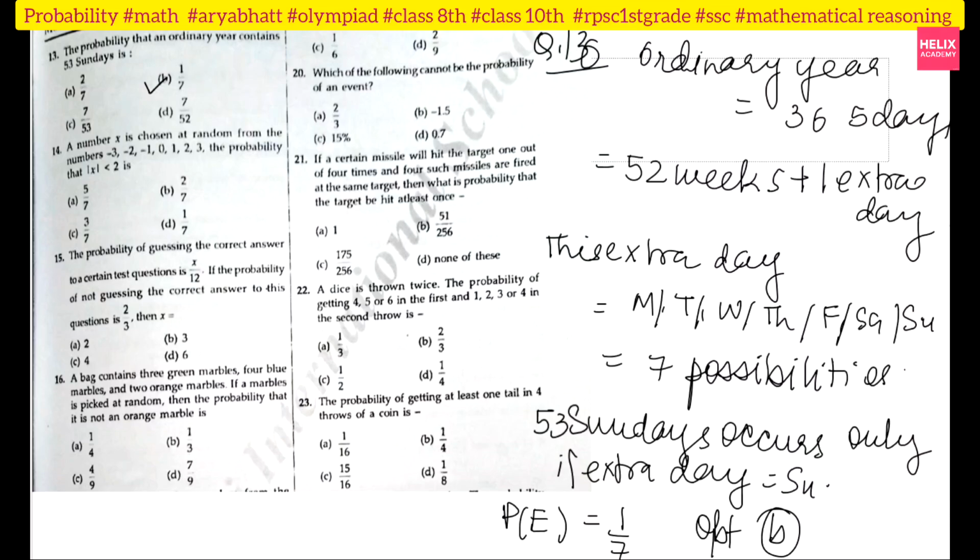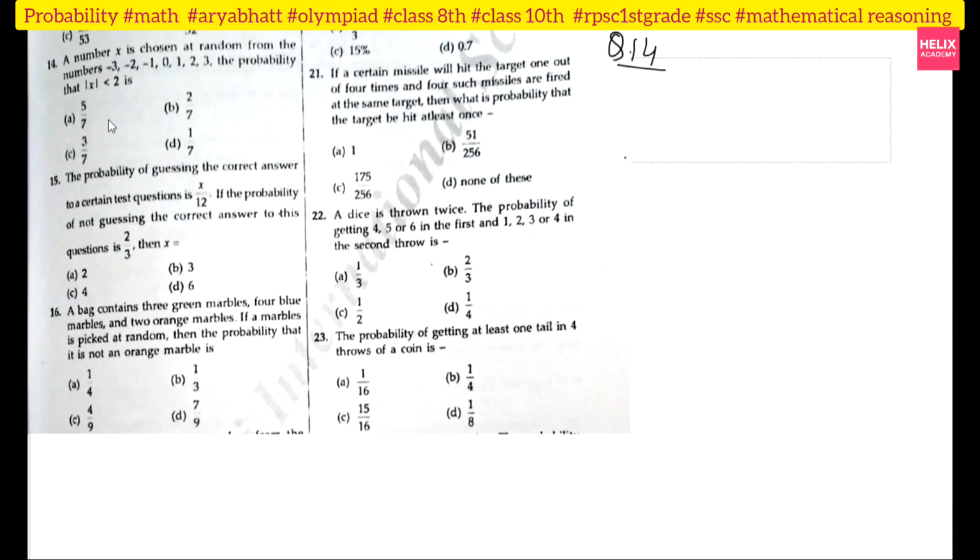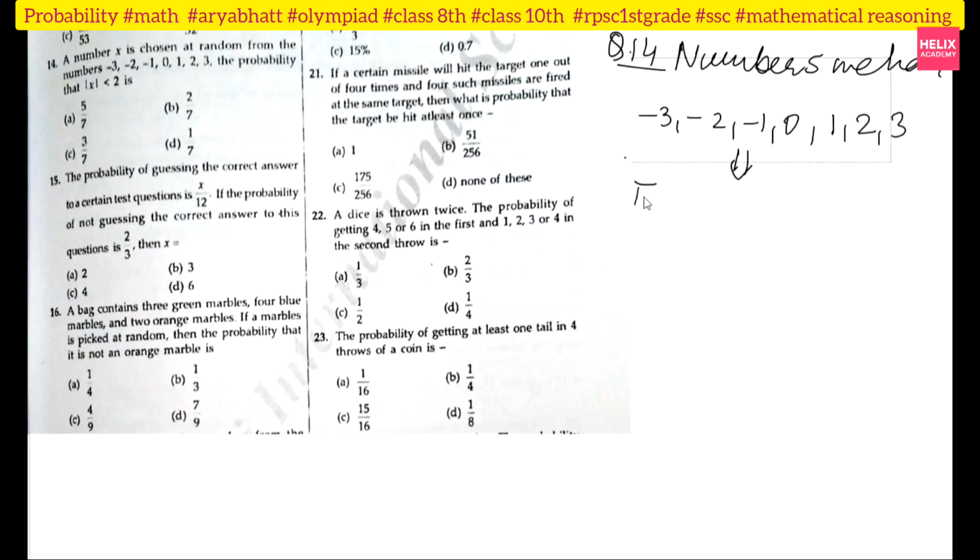Option B. Okay, now they are asking about the set of numbers minus 3, minus 2, minus 1. So the numbers we have are minus 3, minus 2, minus 1, 0, 1, 2 and 3. So how many total numbers? The total number is 7. But my condition is mod less than 2.